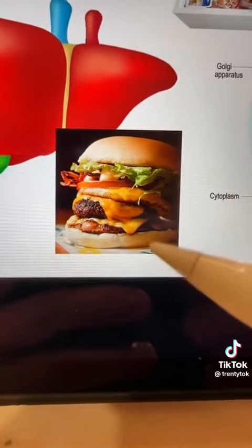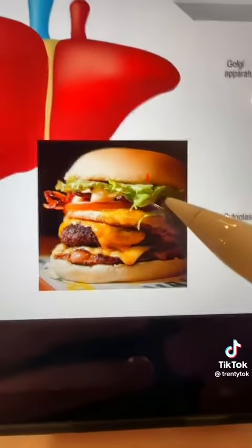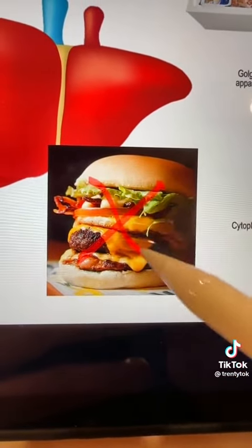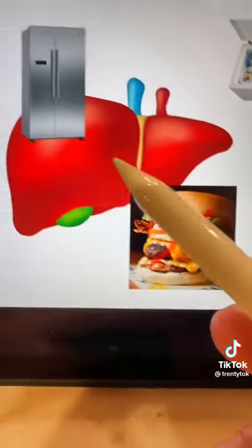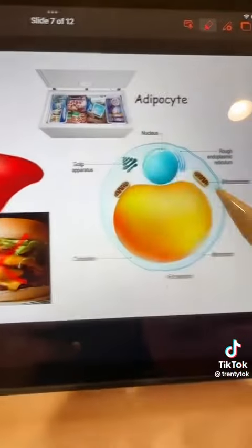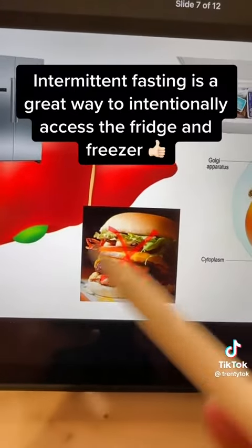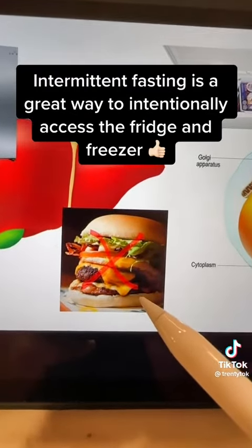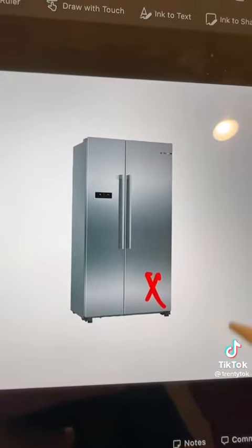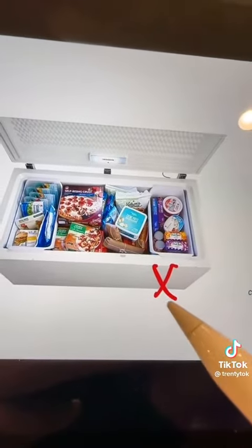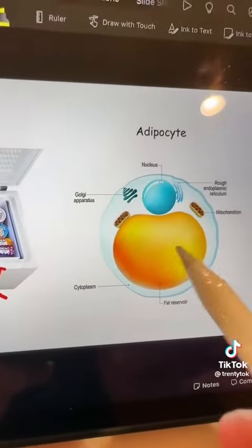Number one, we need to stop putting in so much food fuel. If every day we give our body periods of time with no food fuel and we start to use instead the food that's in the fridge or the freezer, we can start to reverse the problem. Giving ourselves breaks from this is also known as intermittent fasting. While we're fasting, we're emptying out the fridge. And then we can start working on the freezer and getting energy from our fat cells.